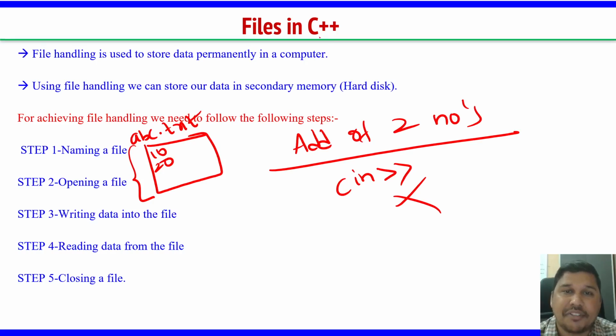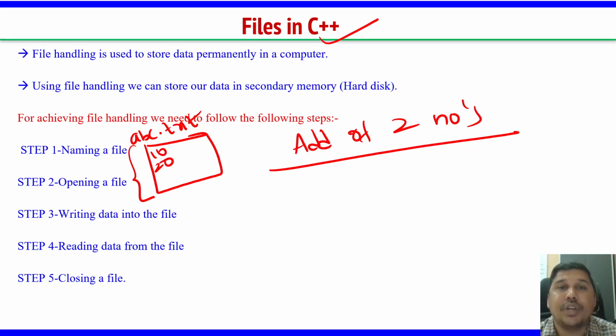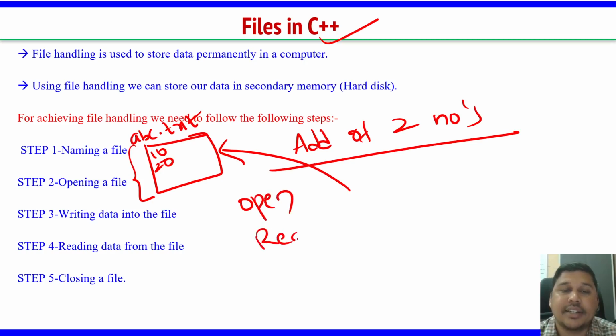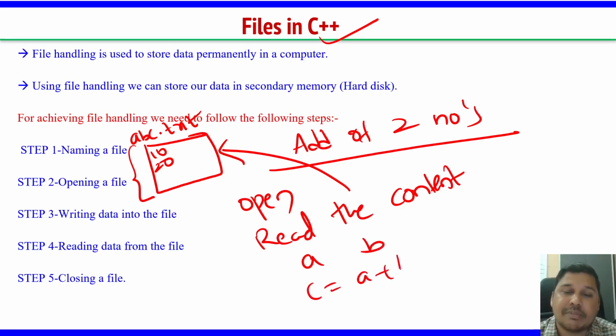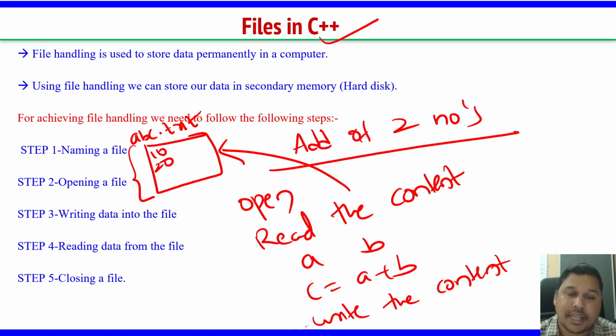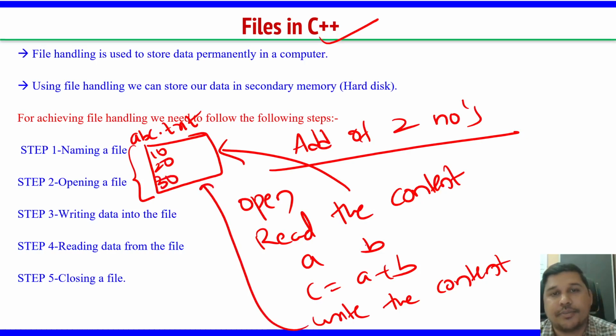When you write a program using files, you want to read from the file. We have a mechanism where I can open this file, read the content, copy that content into 2 variables A and B, then do the operation C equals A plus B, and write the content back in the file. So here you can put 30 like this. What is happening in this case is that whatever input I gave and whatever output I got is stored in my file, and this is permanent.